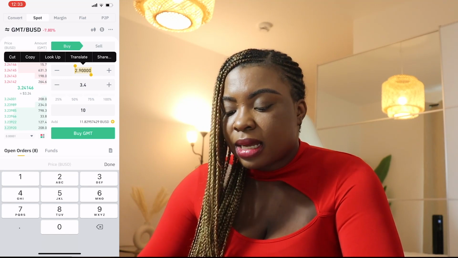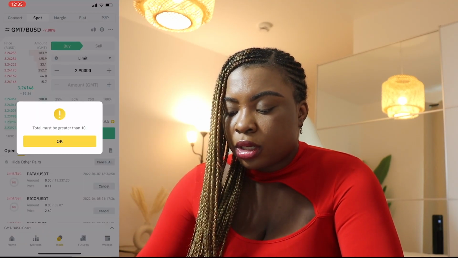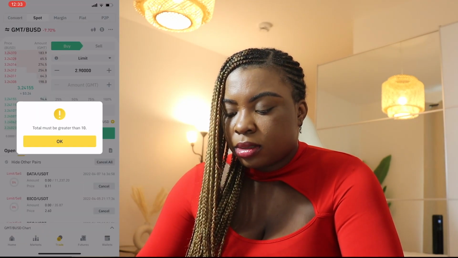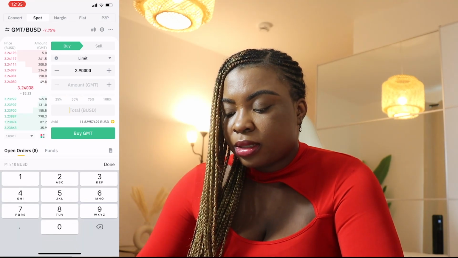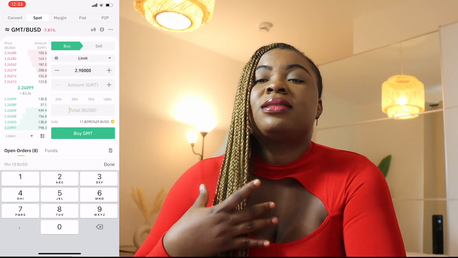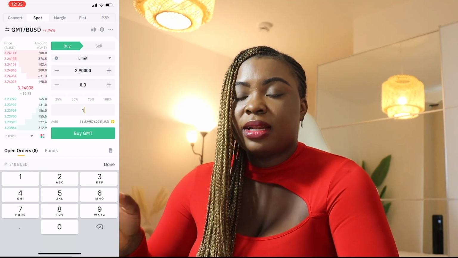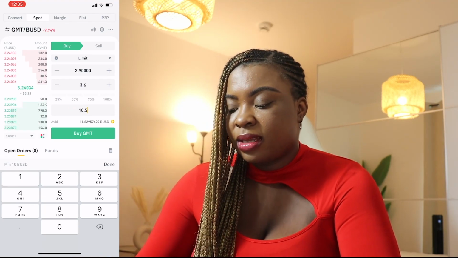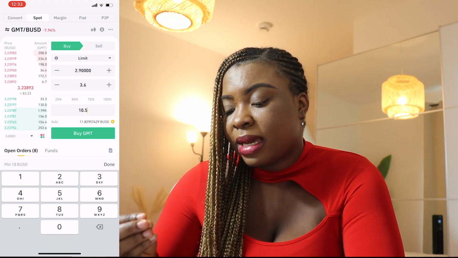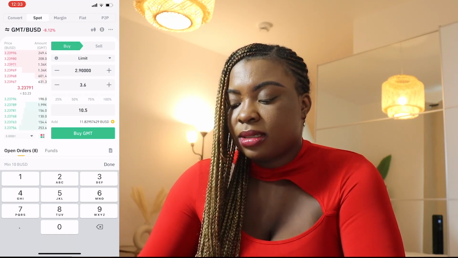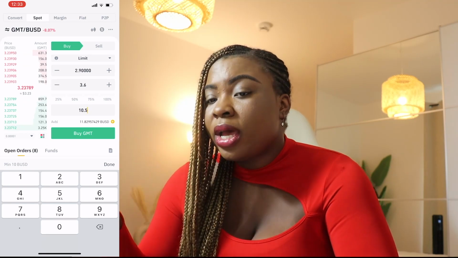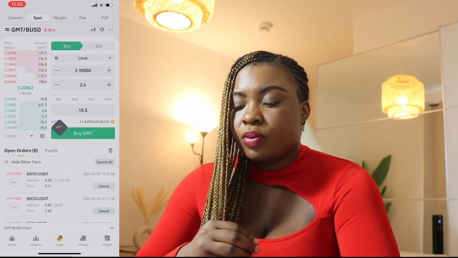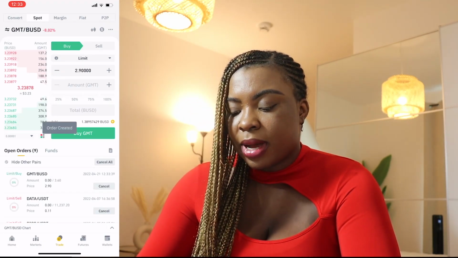So when we do this, what we're going to do is click on buy GMT. So you can see here that the total amount must be greater than 10. So here on Binance, if you want to buy any currency, it has to be more than $10. So I can just do 10.5, right? Remember, I want to buy at $2.9. And then $2.9 is going to give me 3.6 when the market meets the 2.9. So I'm going to click on buy GMT.